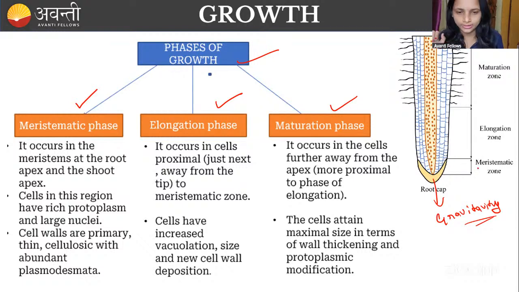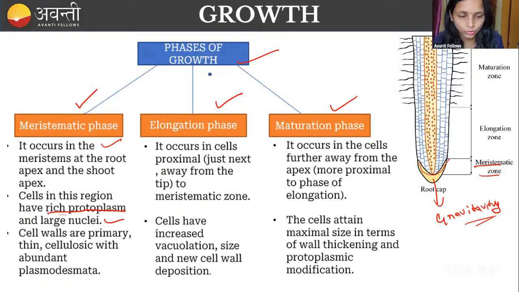Here you can see the three phases. After the root cap, you can see the meristematic zone. In the meristematic zone, the cells have rich protoplasm, more protoplasm, remember, and large nuclei. Nuclei will be large. Please make a note of this. This is very important. The cell walls are primarily thin because they are undergoing cell division continuously.